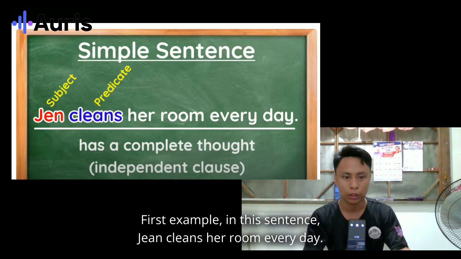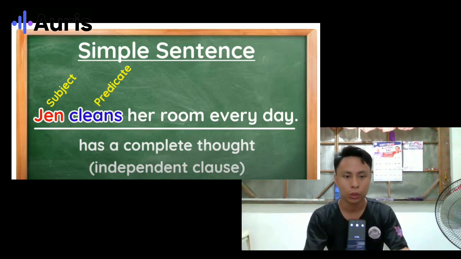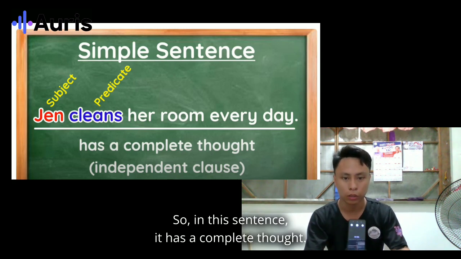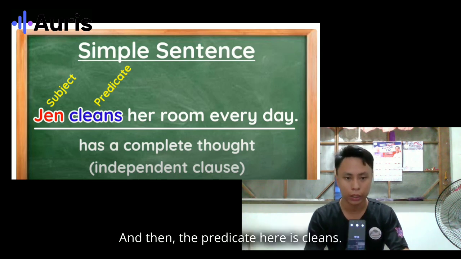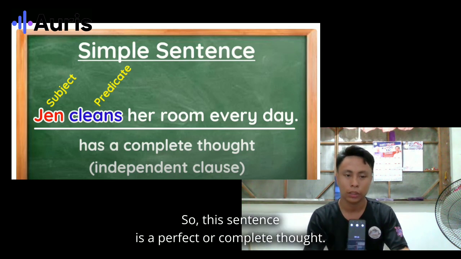First example: Jean cleans her room every day. In this sentence, it has a complete thought. The subject here is Jean, and the predicate here is cleans. So this sentence is a perfect, complete thought.